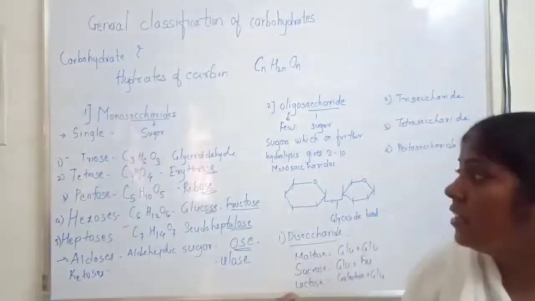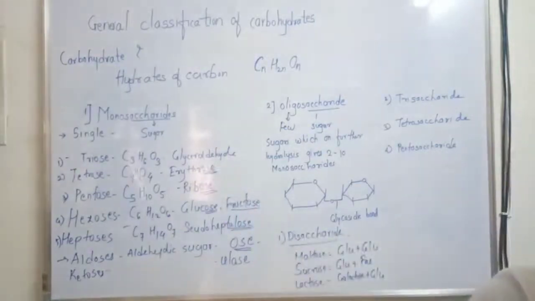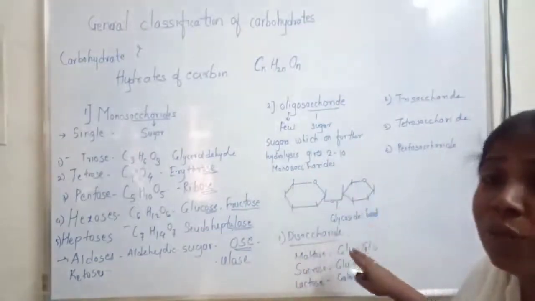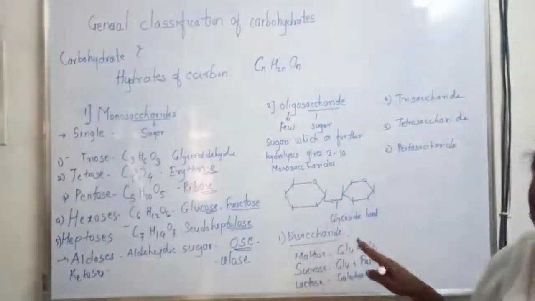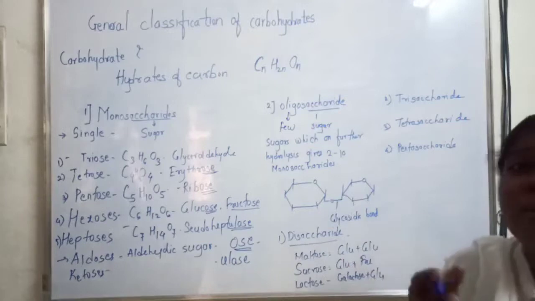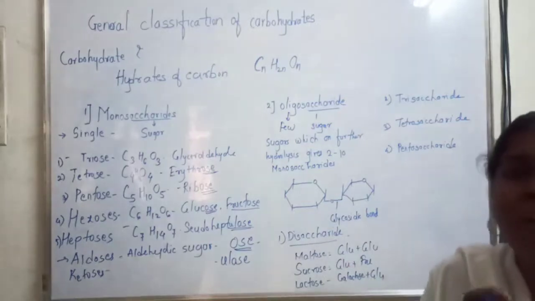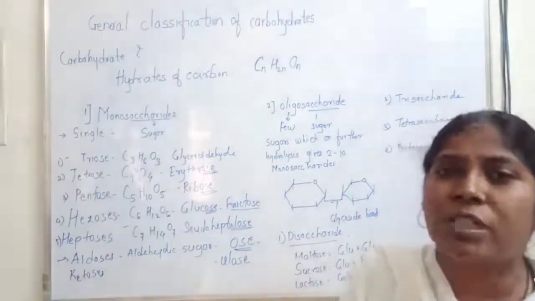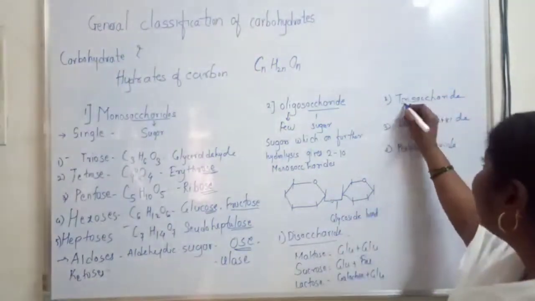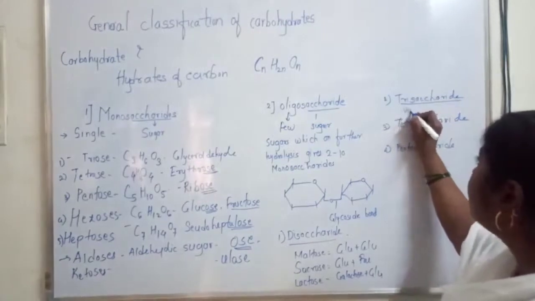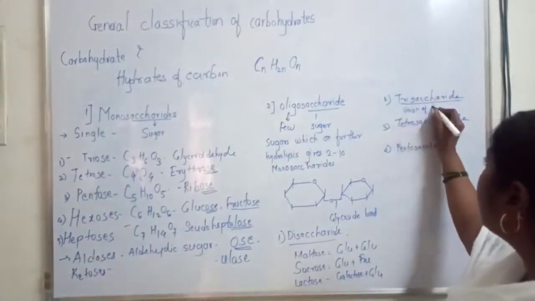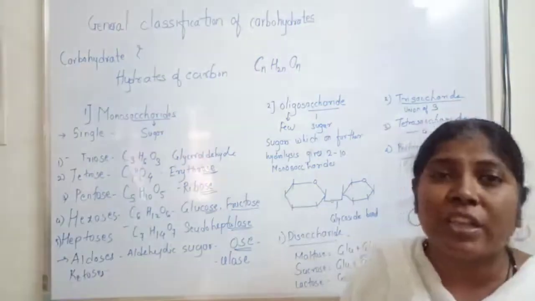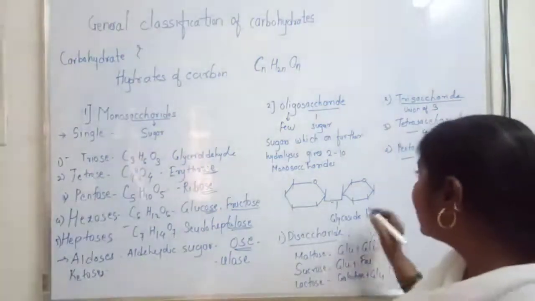In monosaccharides we classified the sugars according to the carbon atoms present in the structure, but in case of oligosaccharides, we classify the sugars according to the number of sugars present in their structure. For example, disaccharide means 2 monosaccharides linked by a glycosidic bond. A trisaccharide is a union of 3 sugars, tetra is a union of 4, and penta means a union of 5 monosaccharides together.